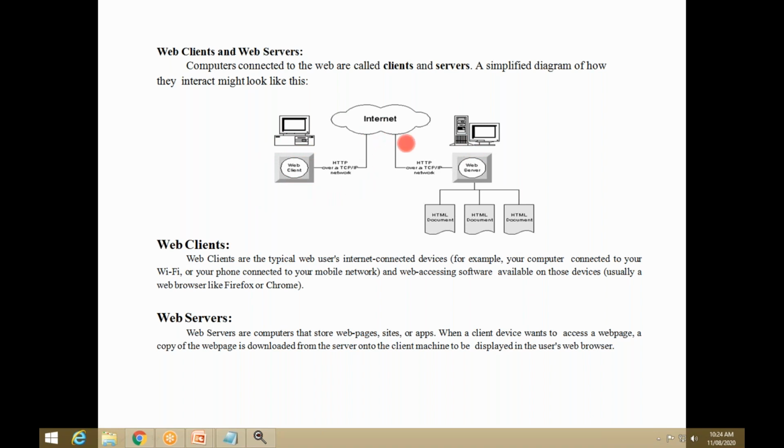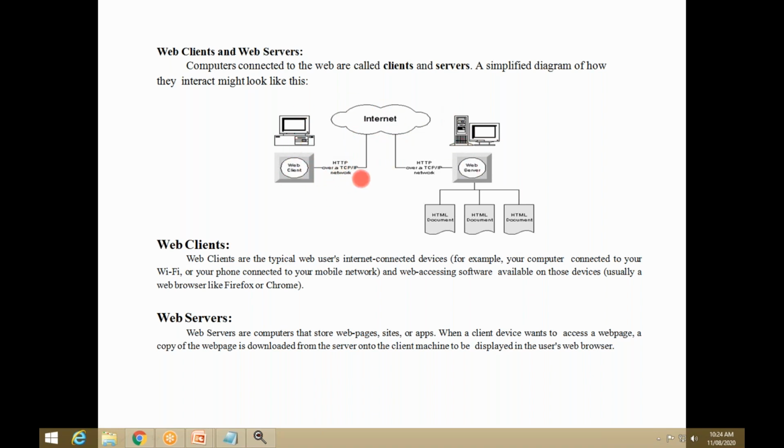And how is it connected? Using the HTTP protocol, which is used to establish communication between the two. This is one community, this is another community, and what makes the connection between the web client and web server is called HTTP.